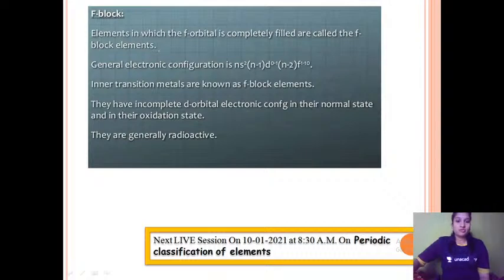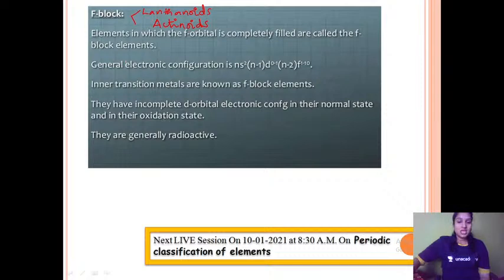The two types of f block elements are lanthanoids and actinoids. Lanthanoids are those f block elements which are placed after lanthanum, and actinoids are those f block elements which are placed after actinium.